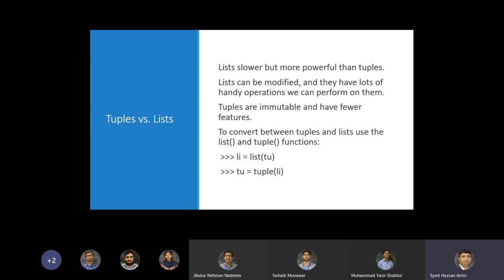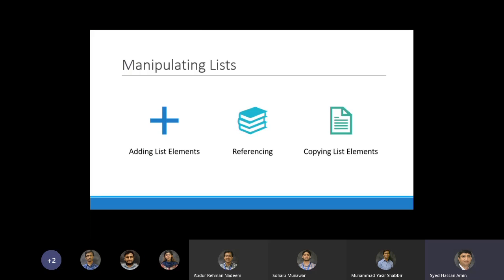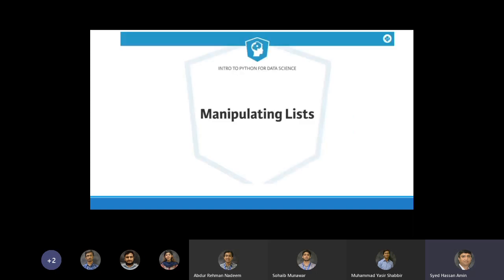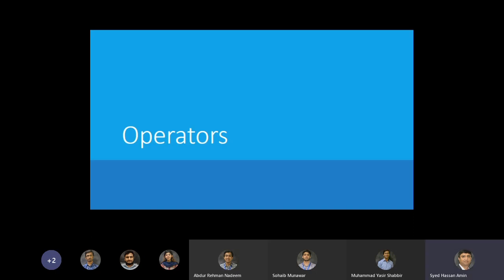Probably the data structures are comparable. One is slower, the other is faster. One has more operations, the other has fewer operations. But the basic purpose of these operations, list and tuple, is basically creation or conversion, as we might need them. So, manipulating lists, we studied adding elements, we looked at referencing, we looked at copying list elements, and so on. You can watch the video on your own.